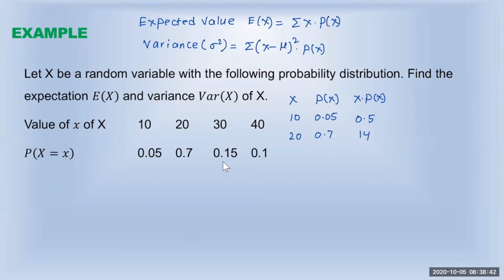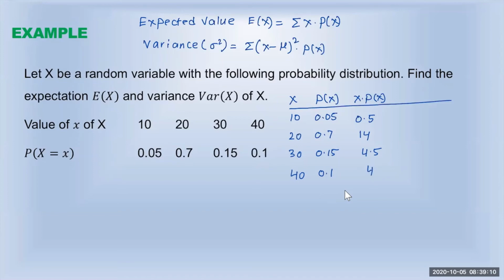Next we have 30 and 0.15. Now if I multiply 30 times 0.15, that is 4.5. You can check these values in your calculator. Next is 40 and the probability is 0.1. So 40 times 0.1 is 4.